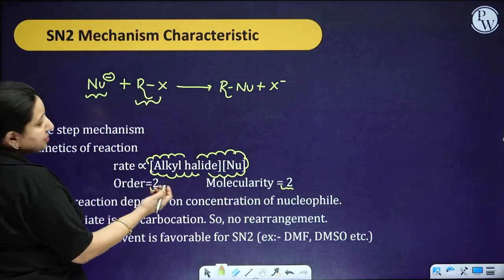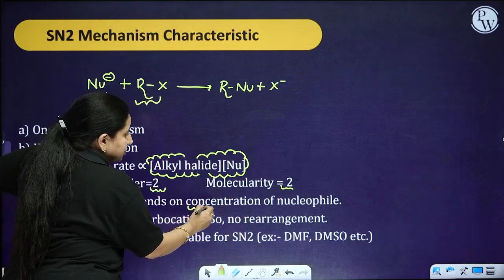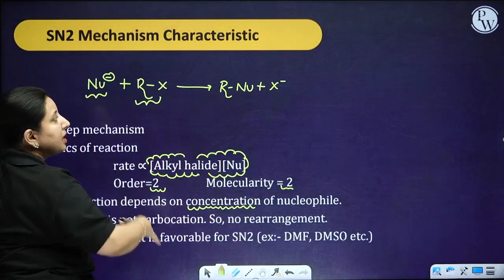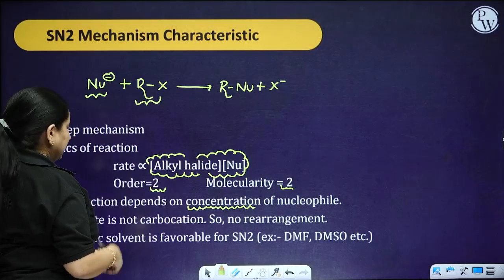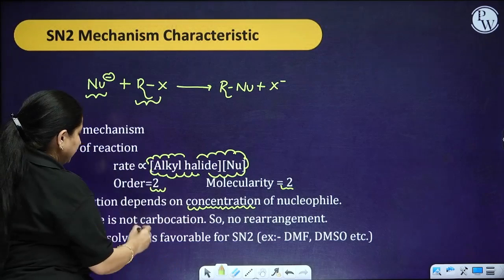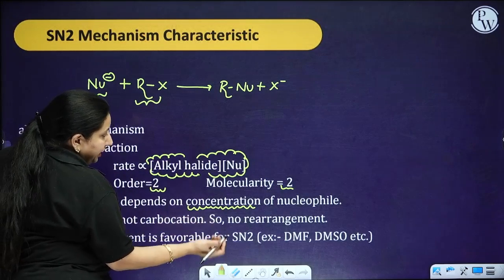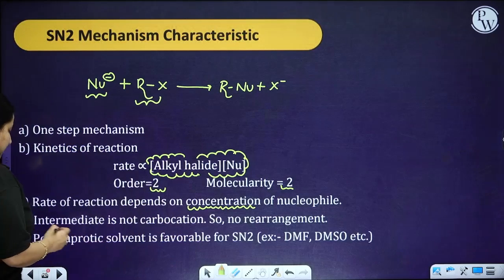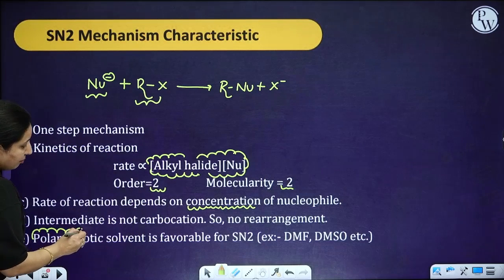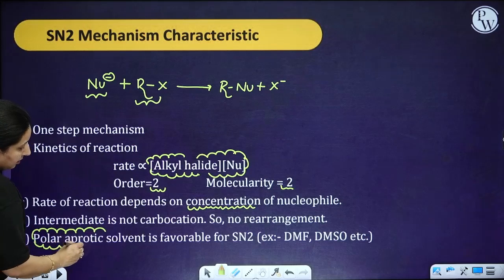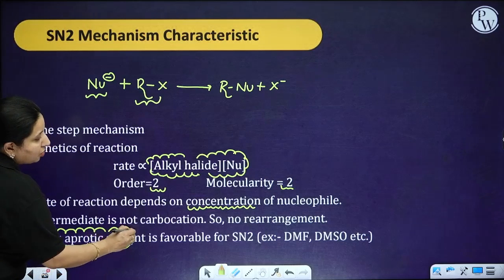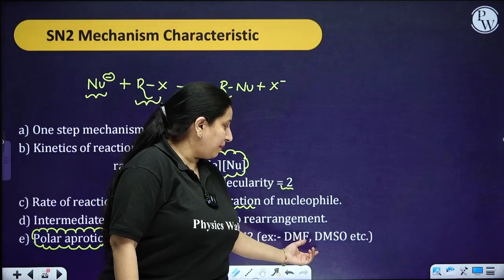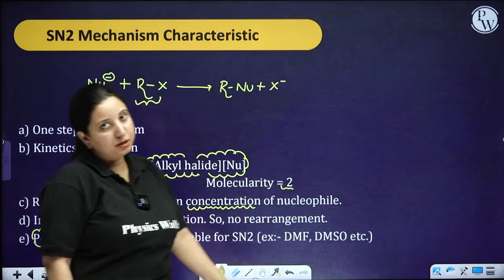Rate of reaction depends on the concentration of nucleophile. Now, why is it depending on the concentration of nucleophile? Because from the starting we are having the nucleophile. Intermediate is not being formed. Therefore, no rearrangement is possible as we did not get any kind of carbocation. It is going to take place in the presence of a polar aprotic solvent. For example, DMF, dimethyl formamide, DMSO, and so on.